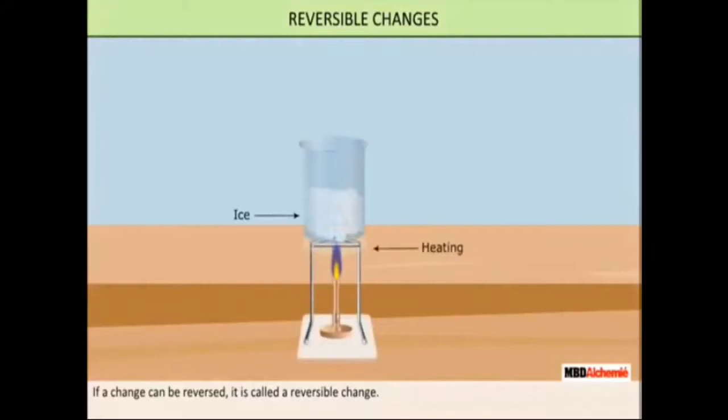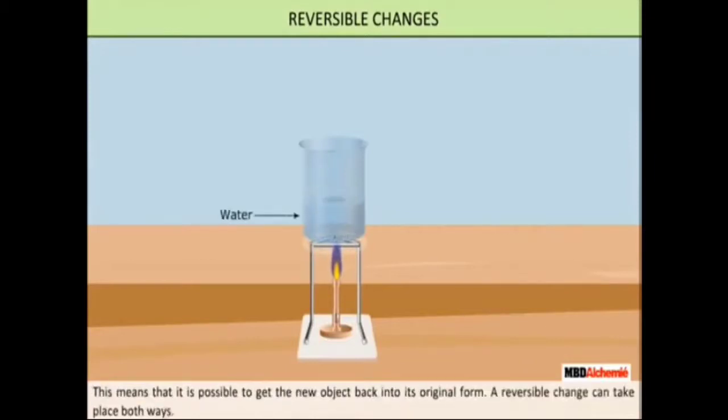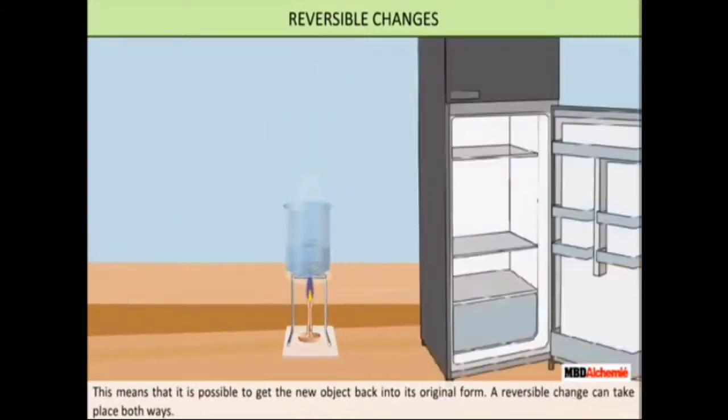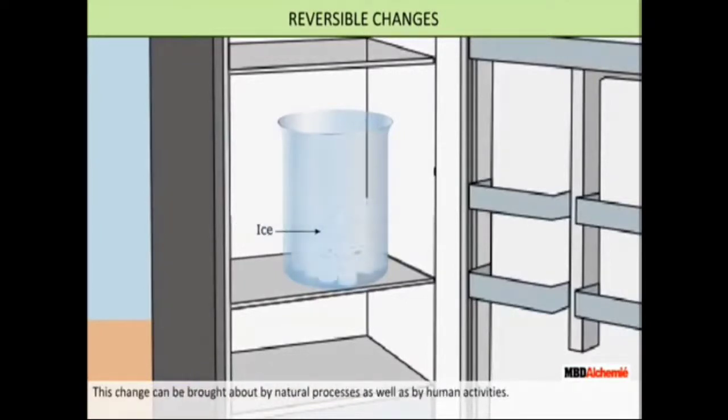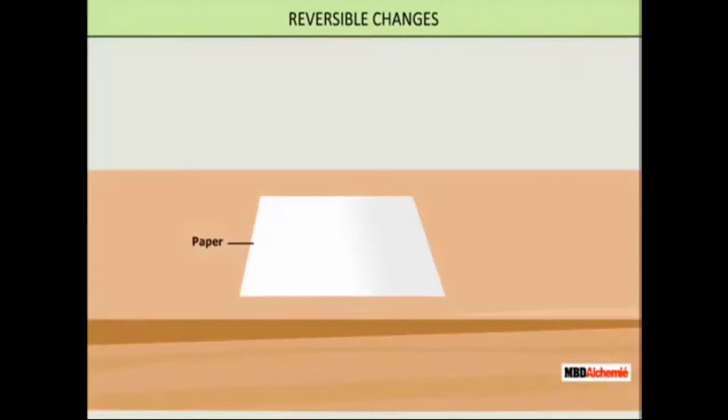If a change can be reversed, it is called a reversible change. You have already learned this, right? This means that it is possible to get the new object back into its original form. A reversible change can take place in both directions. This means this change can be brought about by natural processes as well as by human activities.